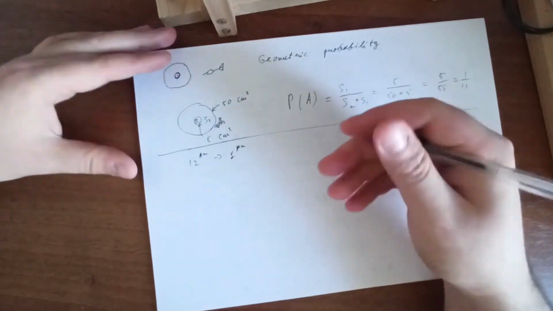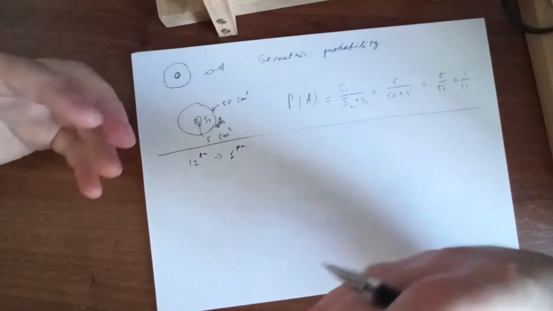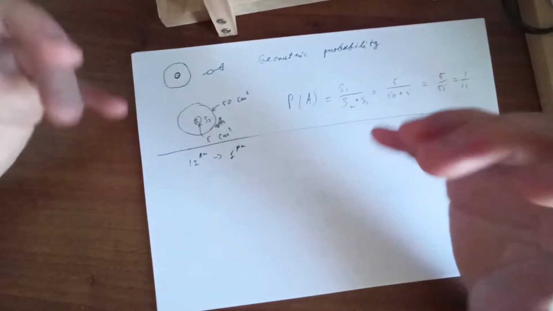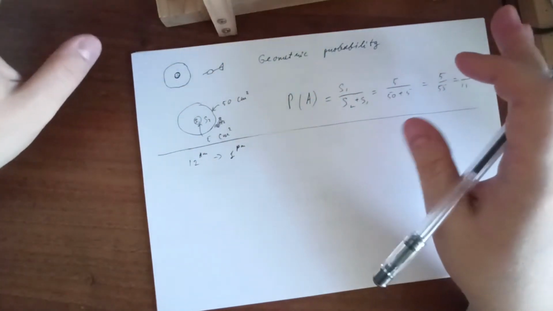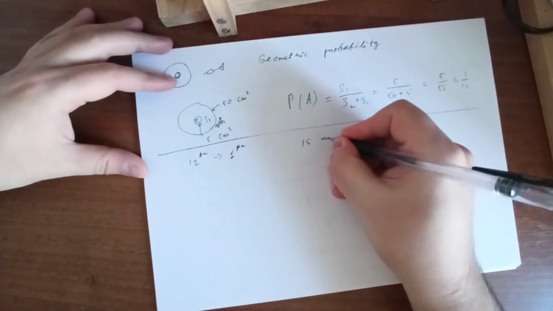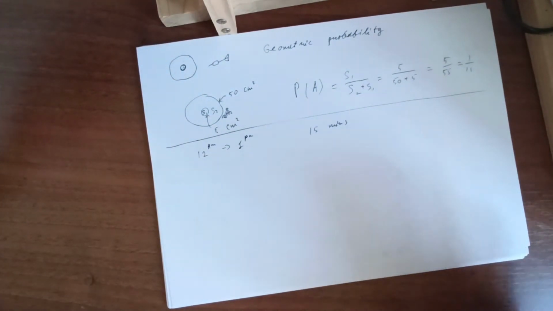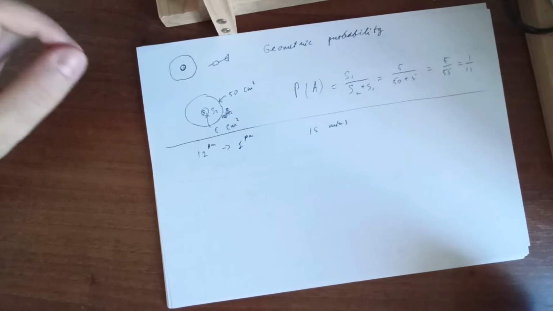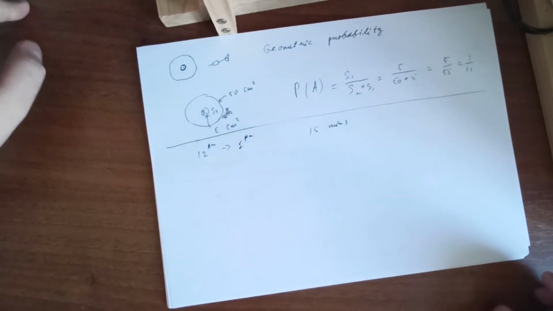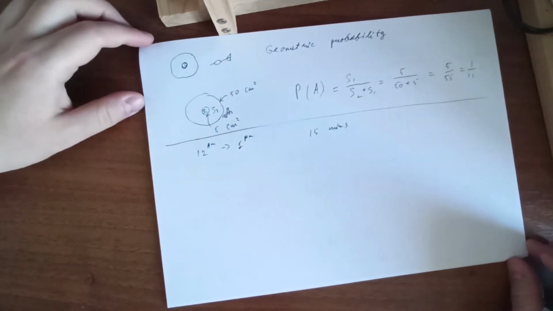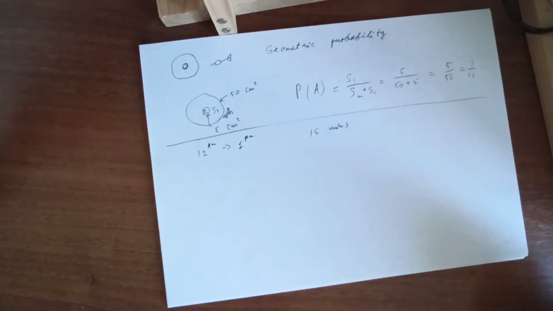Every person comes to the point, waits for 15 minutes and leaves. And every person comes at a random time between 12 and 1 p.m. What is the probability that they will meet?